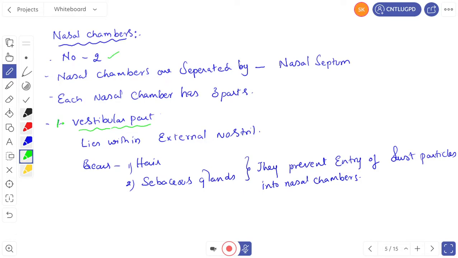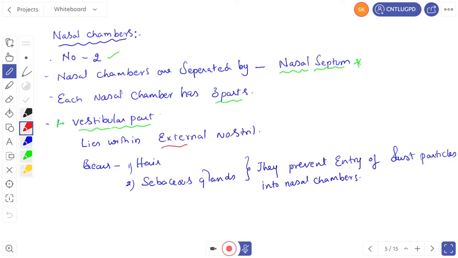Then the two nasal chambers are separated by a median bone called the nasal septum. This is one of the important questions. So, what separates the two nasal chambers? The nasal septum. And each nasal chamber has three parts. What are they? The first one is the vestibular part.